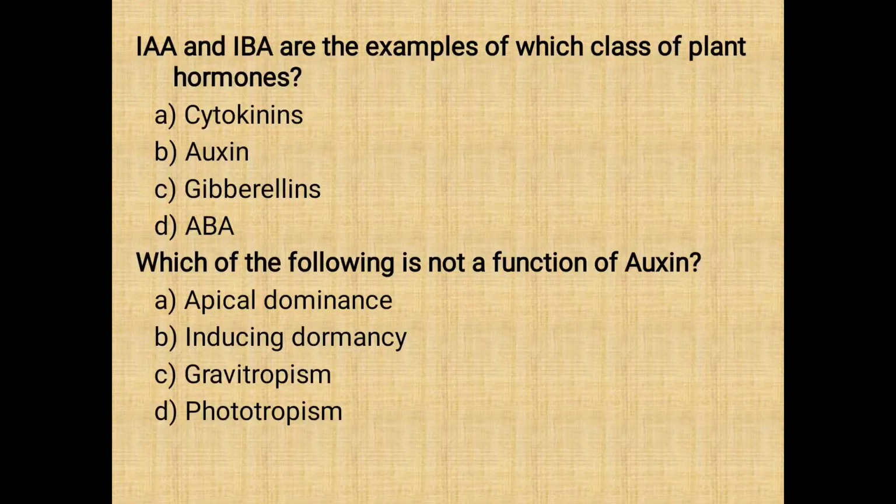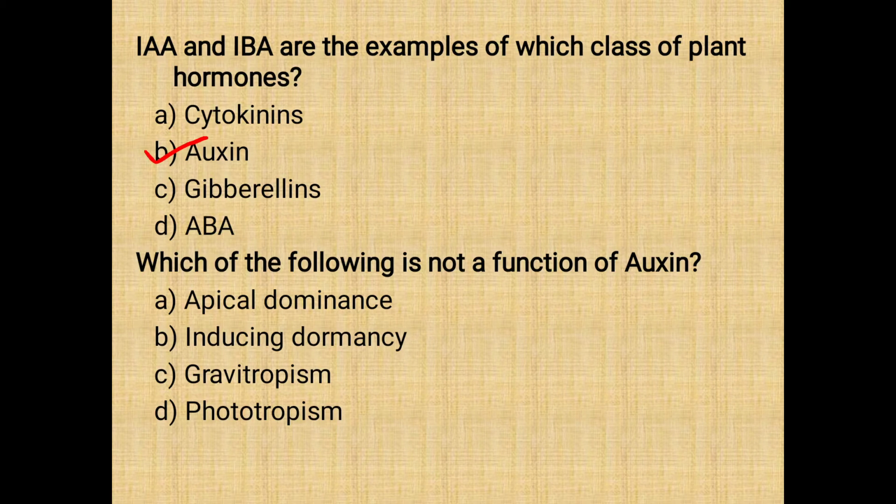The first question is IAA and IBA, that is indole acetic acid and indole butyric acid, are the examples of which class of plant hormones? So these two belong to the auxin class of plant hormones. Next question is which of the following is not a function of auxin?